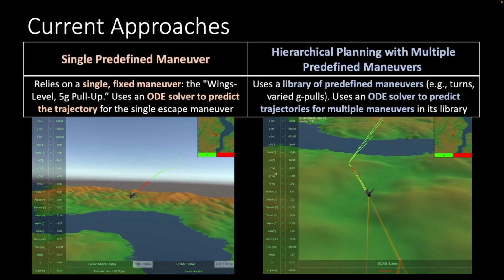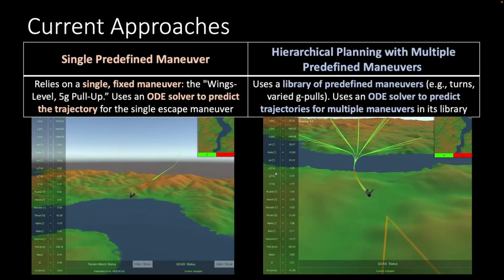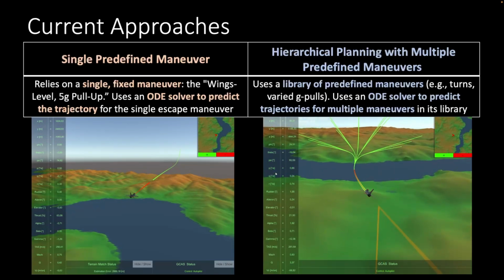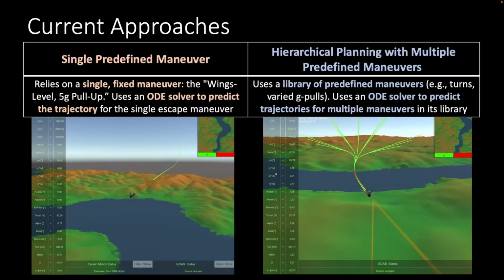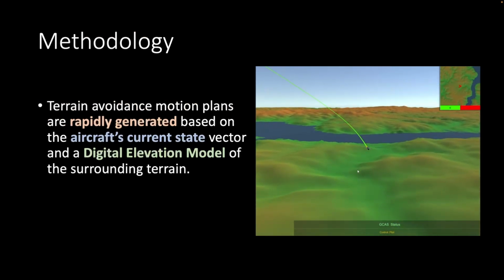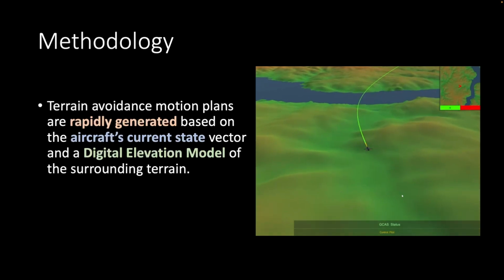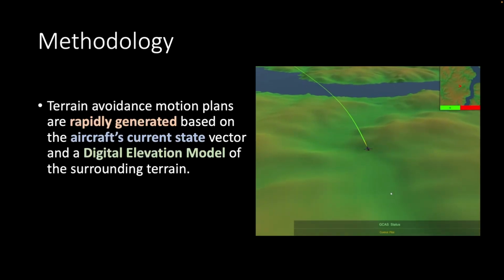However, these approaches limit themselves to a predefined subset, representing only a fraction of the complete solution space, resulting in a conservative approach with potential false alarms. To address this, our methodology generates terrain avoidance motion plans in real time based on the aircraft's current state vector and a digital elevation model of the terrain.